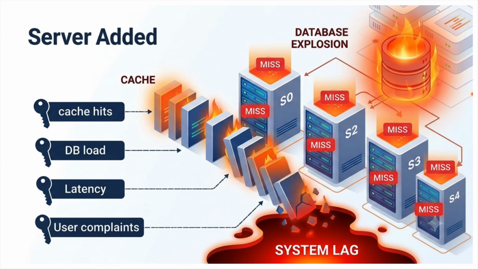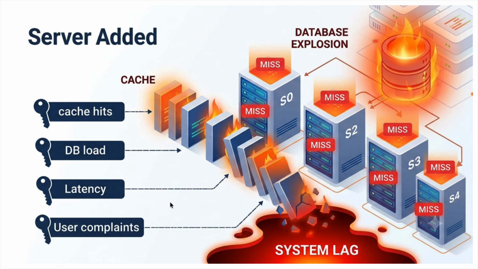So the question becomes, can we design a hashing mechanism where adding or removing servers causes only a fraction of change? That's exactly what consistent hashing solves. The key idea is simple. When the number of servers increases from 1 to 2, we don't want all keys to move.